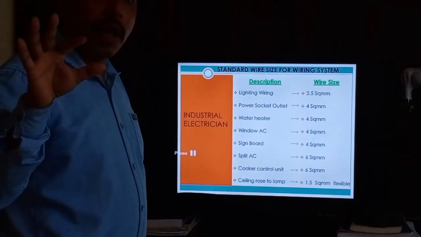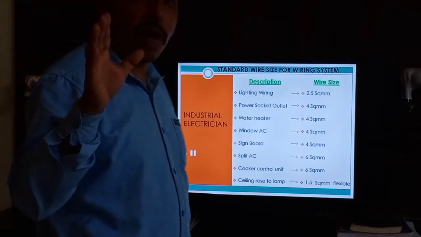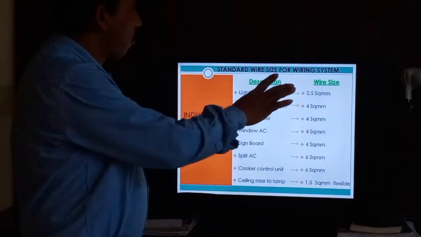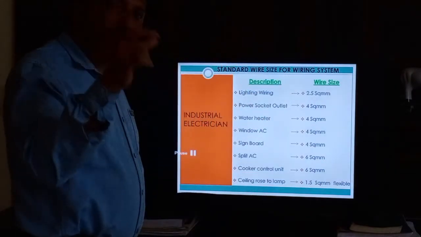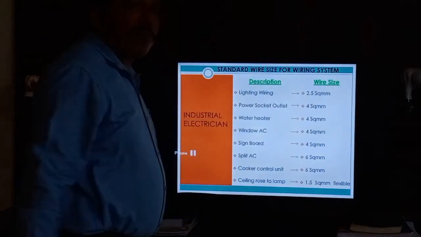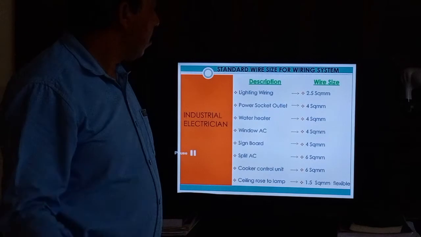In India, we can use 1.5 mm square in some buildings, also for water requirement. But in the Gulf, and for standard wiring in India also, you should use 2.5 mm square for lighting wiring purpose.